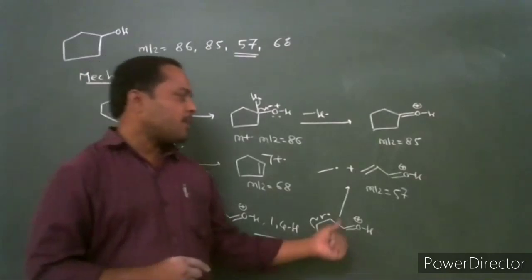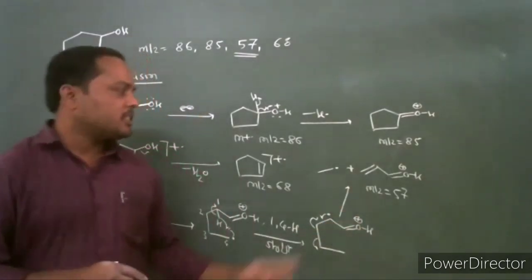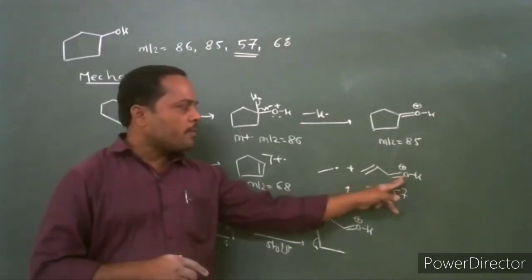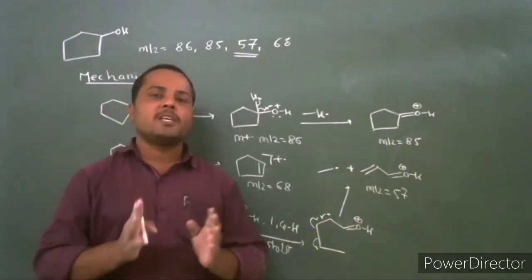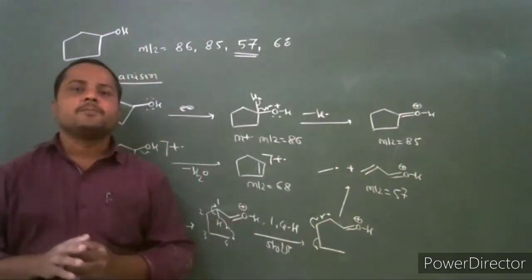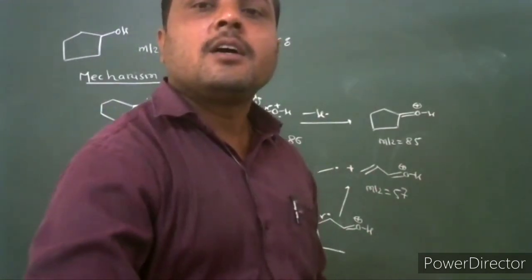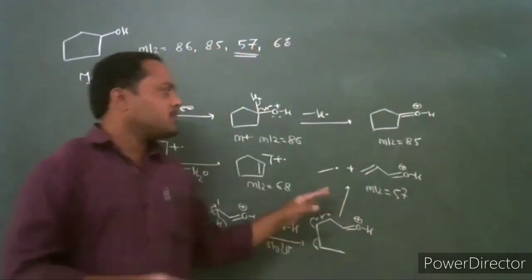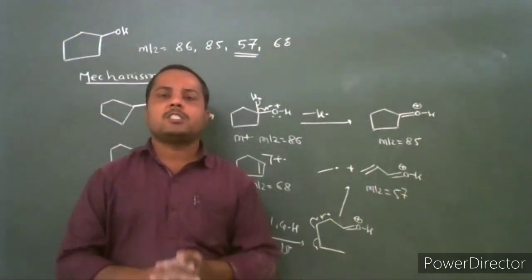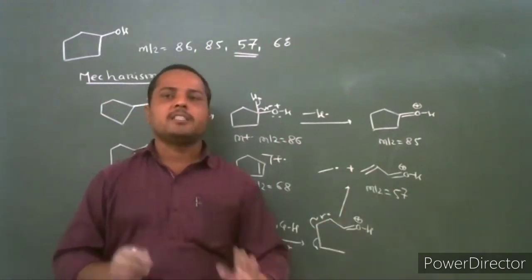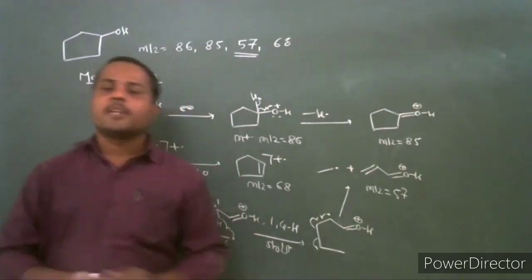The fragment ion at mass to charge 57 is the acrylium ion fragment. It is resonance stabilized. This oxonium ion is conjugated to a carbon-carbon double bond. Due to the plus R effect and resonance stabilization, it is more stable, and due to this higher stability, the peak for this fragment ion generally appears as the base peak in the mass spectrum of cyclic alcohol.